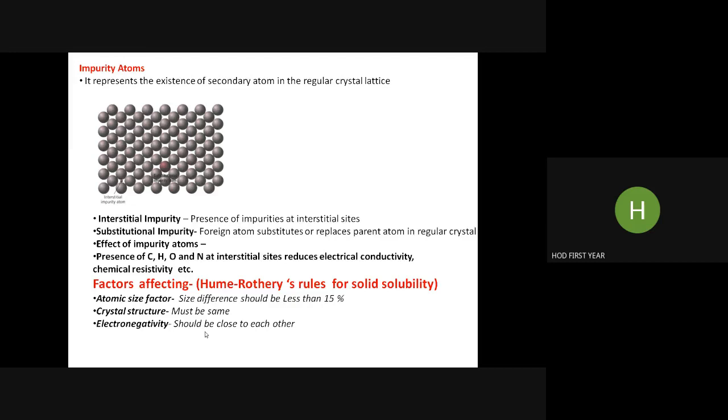Electronegativity: they should have very close electronegativity. The electronegativity difference should not be large. Then valencies: metals have more tendency to dissolve another metal of higher valency than one of lower valency. Higher valency means a cation, which is small in size compared to an anion. So any metal will accommodate another metal with higher valency. The dopant should have higher valency, which means smaller size.